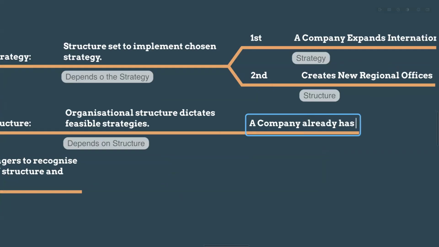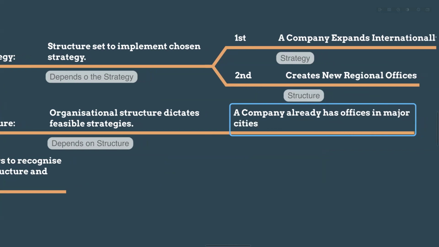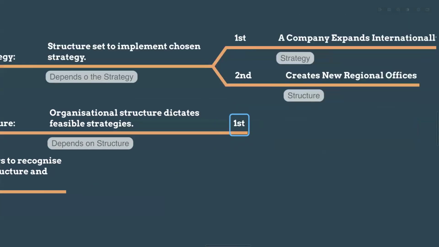Already has so many offices. So already they have the structure, right? Already has offices in major cities, right? So that is the structure. So the first thing here is the structure.